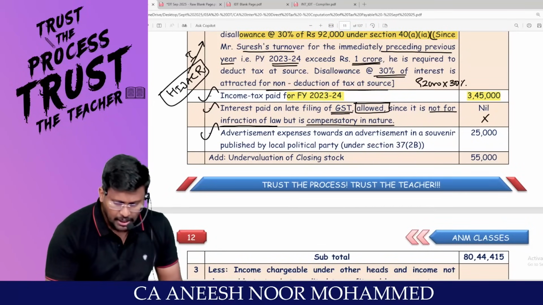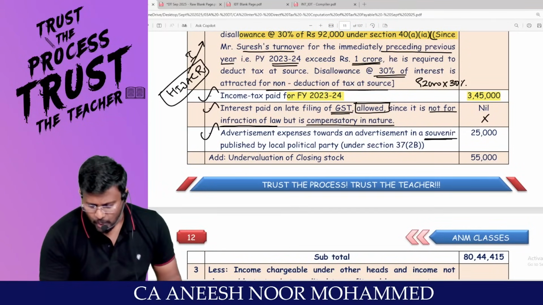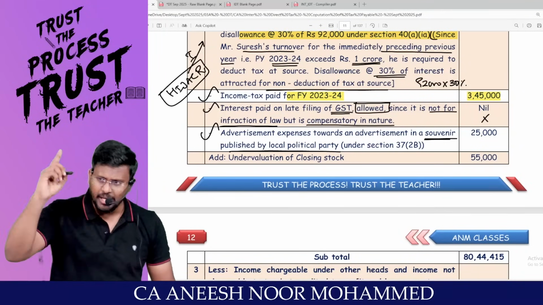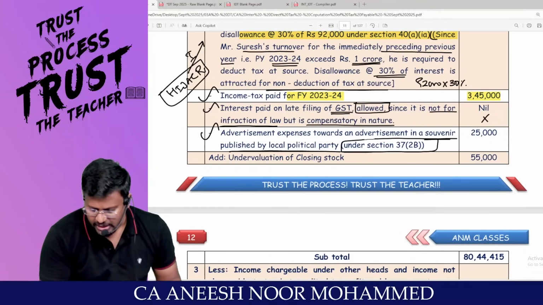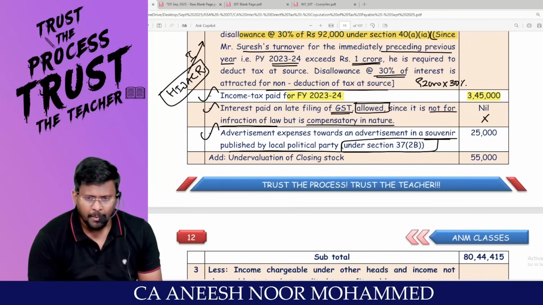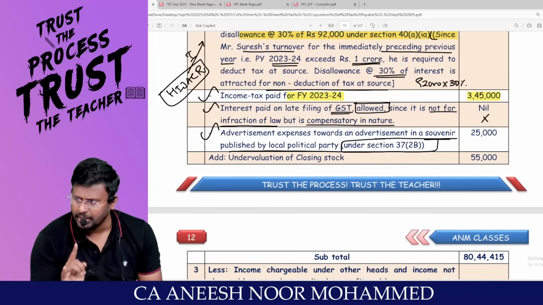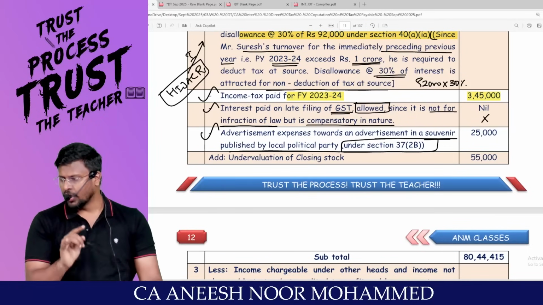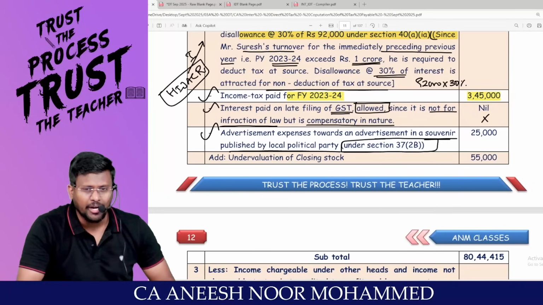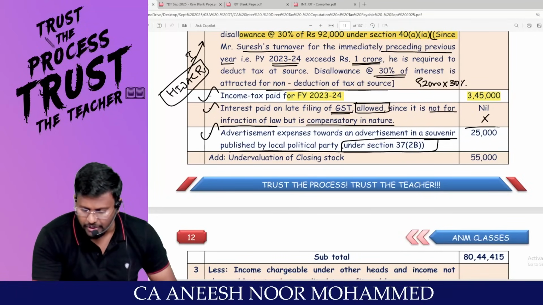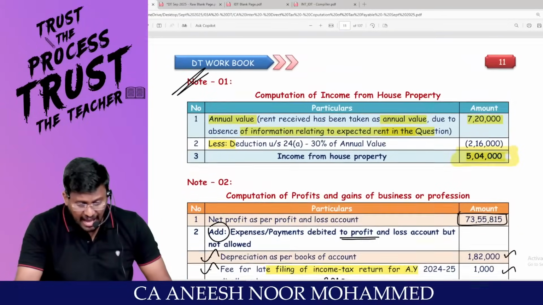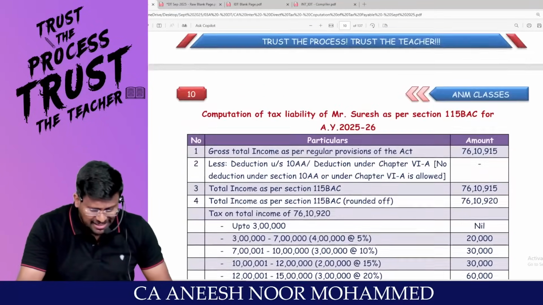Accepting, sir? Advertisement expense towards advertisement in a souvenir published by a political party should be added back under section 37(2B), because this is not a business expenditure. Contributing to a political party is not a business expenditure. You are entitled to claim deduction under 80GGB or 80GGC as the case may be. So first I will add back 25,000, and I will claim it as a Chapter VI-A deduction.